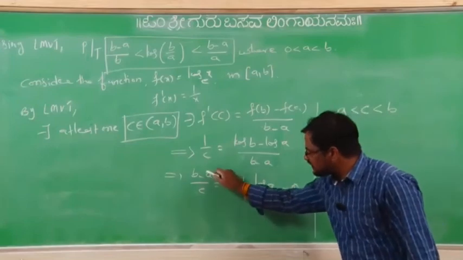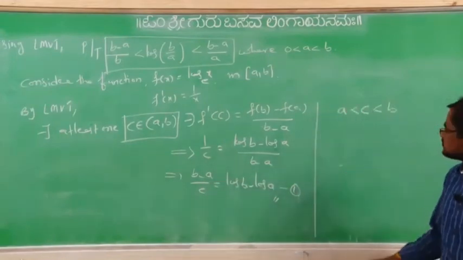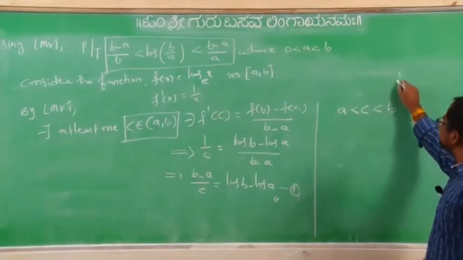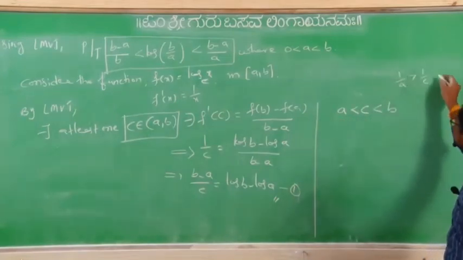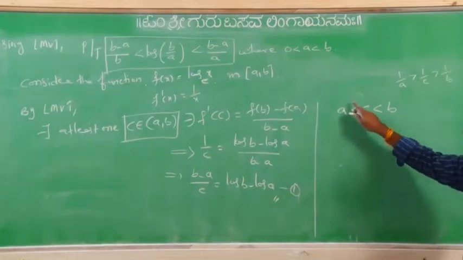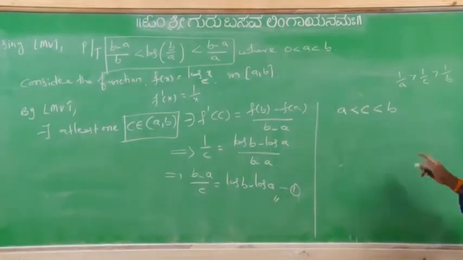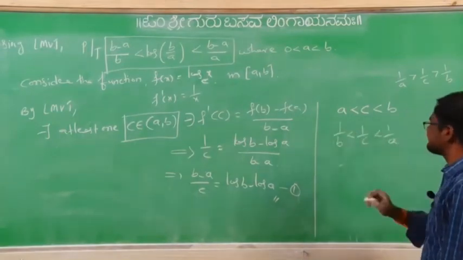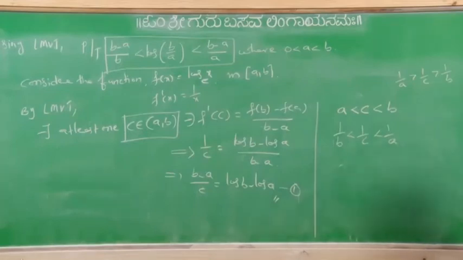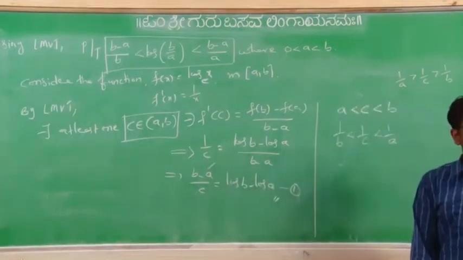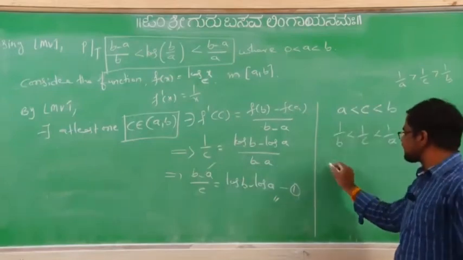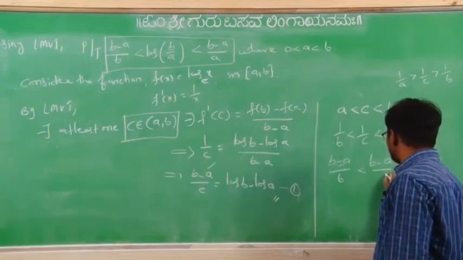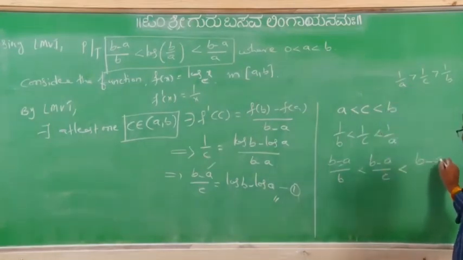But what we needed is 1 by c. So if you take the reciprocal of this, what will we get? 1 by a greater than 1 by c greater than 1 by b, because if you take the reciprocal, less than becomes greater than. So you can write this as 1 by b less than 1 by c less than 1 by a. Next, again what do you want? Multiply by b minus a: b minus a divided by b less than b minus a divided by c less than b minus a divided by a.